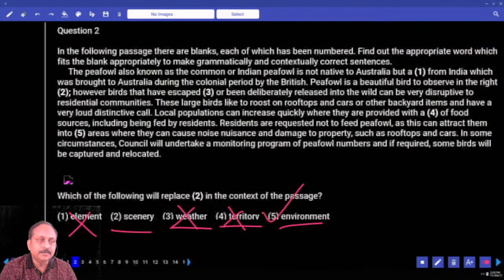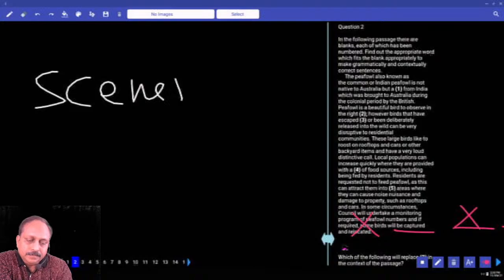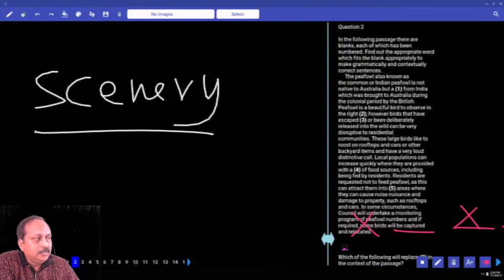So what is the answer? Environment is the answer. But here, smart learning, based on this question, you have got the answer. What will you recollect? Which word will you focus on? All of you write the word scenery. Very good. Separately. So why should you focus on that? Abstract nouns cannot be expressed in the plural form. In many exams you have seen, the sceneries of Kashmir are beautiful. Right or wrong? Wrong. What is the correct sentence? The scenery of Kashmir is beautiful. Singular form, singular verb. That you have to recollect and consolidate your knowledge.